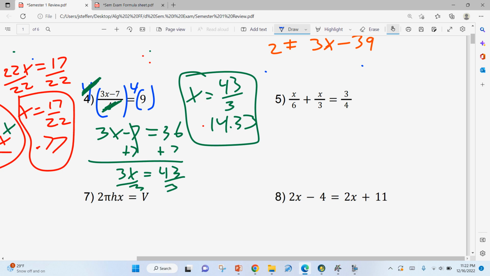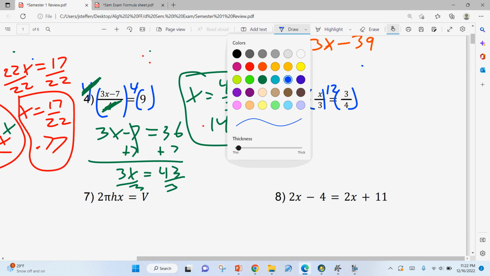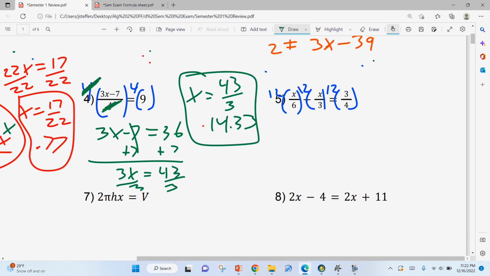That all three of those go into, but 12 is the smallest, so it's going to be a little bit easier. So 6 times 2 is 12, 3 times 4 is 12, and 4 times 3. So I'm going to multiply every single one of these by 12. So that gives me 12 divided by 6 is 2, 12 divided by 3 is 4, 12 divided by 4 is 3.